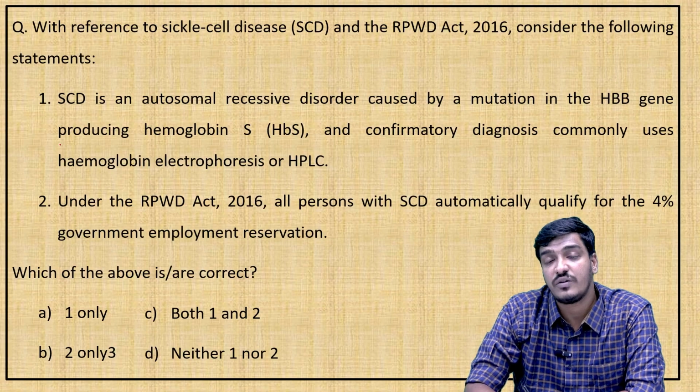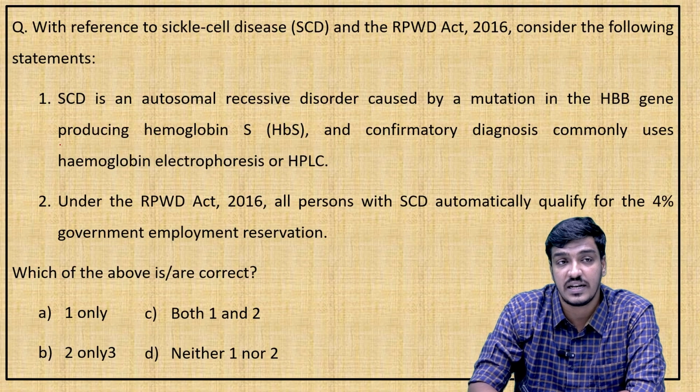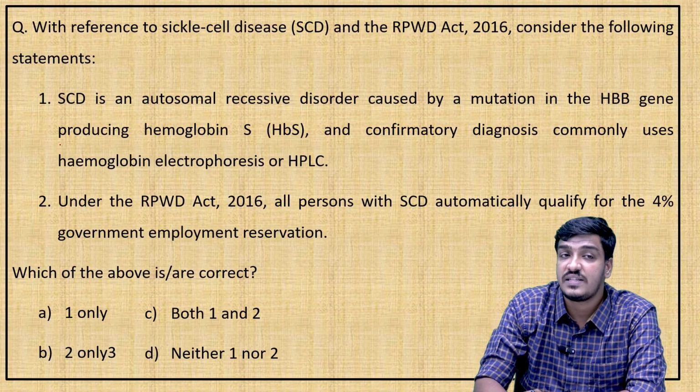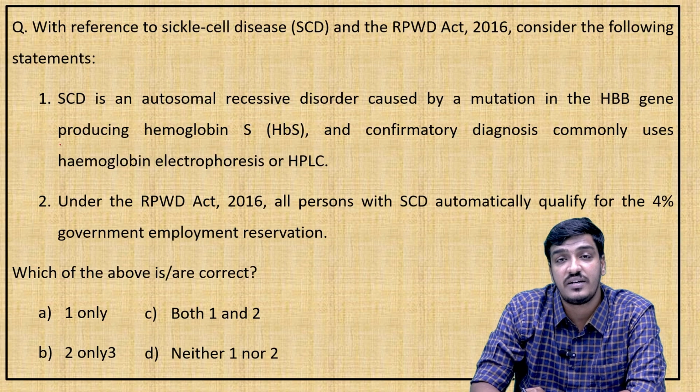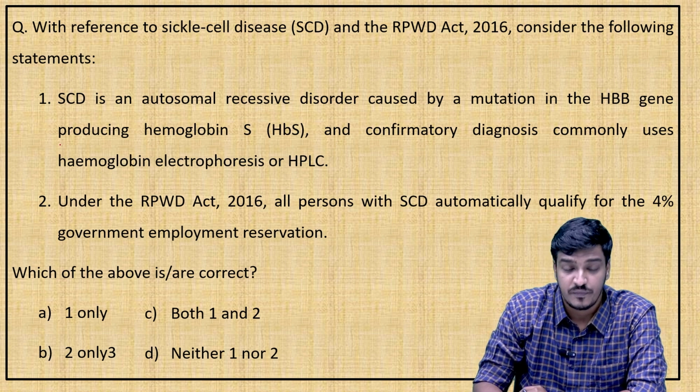Moving to the first question for today's question analysis. The first question is with reference to sickle cell disease, that is SCD, and the RPWD, that is the Rights of Persons with Disabilities Act of 2016. Consider the following statements.